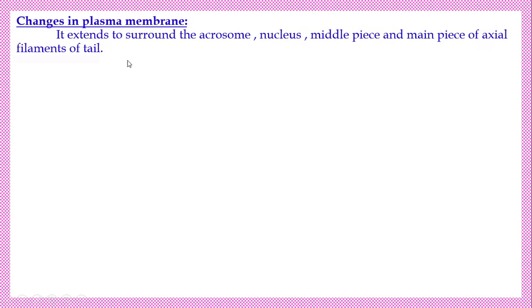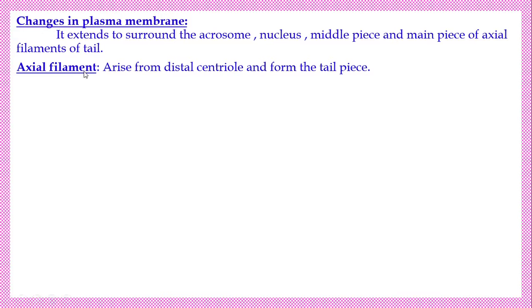What happens to the plasma membrane? It surrounds the acrosome, nucleus, middle piece and the main piece of the axial filament. Altogether, the entire sperm is covered by the protoplasmic membrane, that means the plasma membrane. The axial filament is formed from where? What do the axial filaments form? The tail of the sperm. Such axial filaments are formed from the distal centriole.